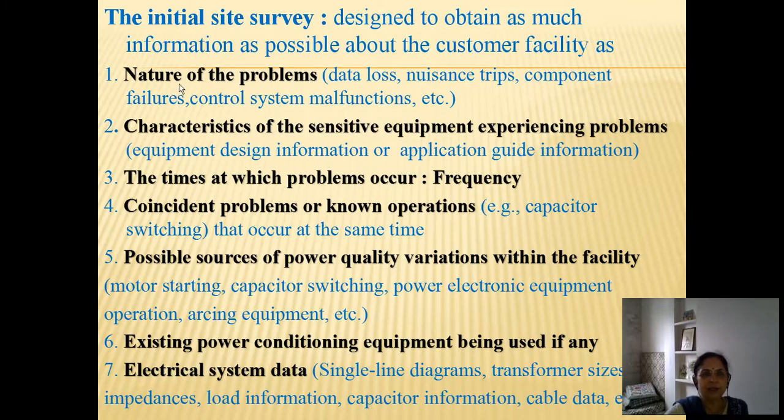These points are the nature of problems, like if there are any reporting of any problems which are seen or occurring as a history, or prior to this site survey, in the form of data loss, it may be nuisance tripping, it could be component failures or control system malfunctions. So at various locations in the customer facility, the records are maintained and we can get this data of any kind of problems which are seen with various equipments in the industrial facility. So records of this to find out various different nature of problems.